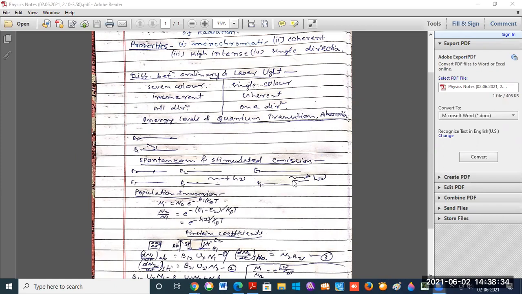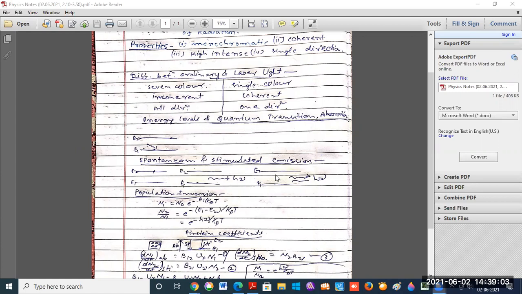And in the next figure, this figure indicates the process of stimulated emission. The incidence of a radiation on the particle which is in the excited state, the upper energy level, stimulates the emission of similar radiation by the particle into the lower energy state. This type of emission is known as stimulated emission.